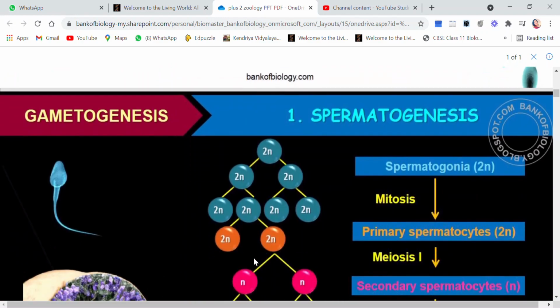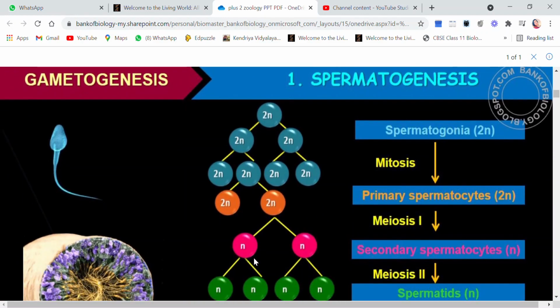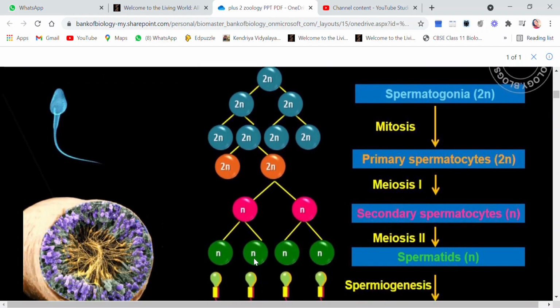Children, there is a flow chart to explain the whole process of spermatogenesis. Let me show you here. Sperm mother cells or spermatogonia, which are diploid, first undergo mitosis to increase their number.